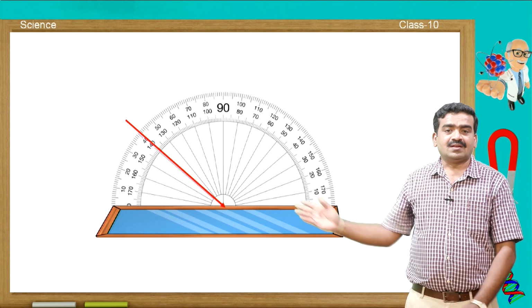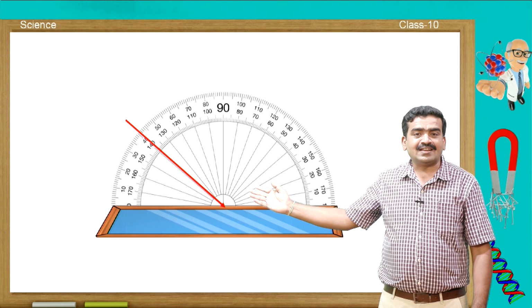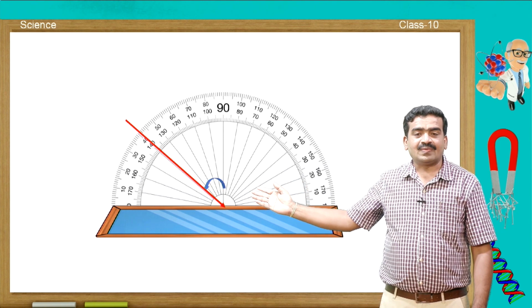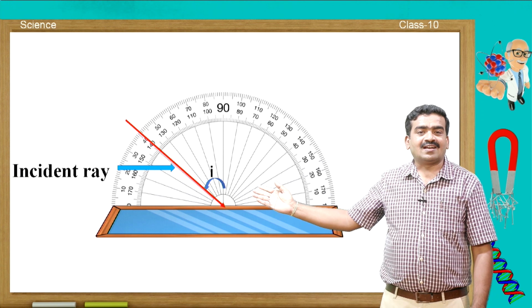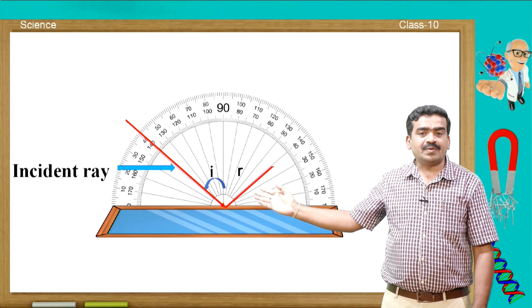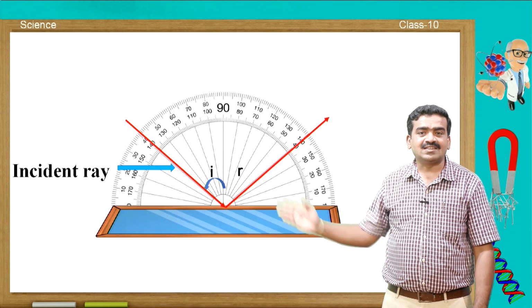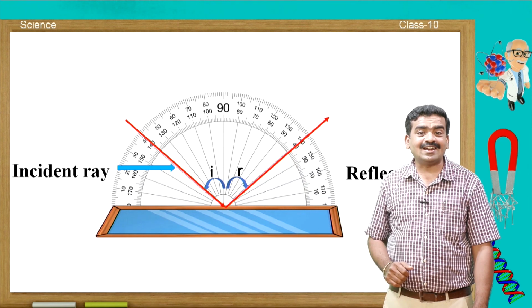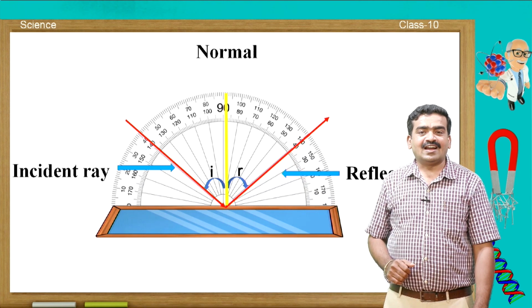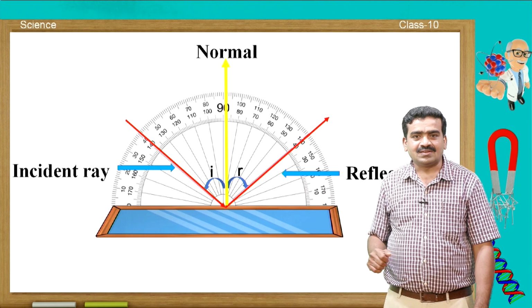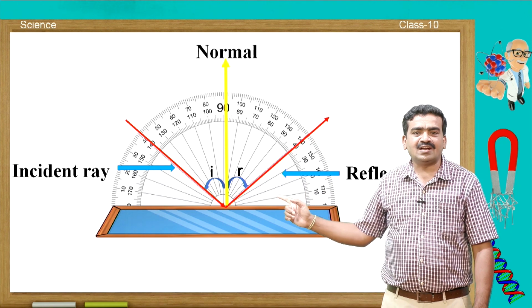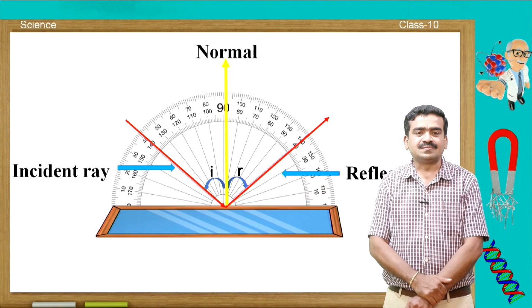See, the line indicating the incident ray, and then another line which bounces back from the surface, that is what we call the reflected ray, and there is a normal. You are going to learn the meaning of these three terms now.